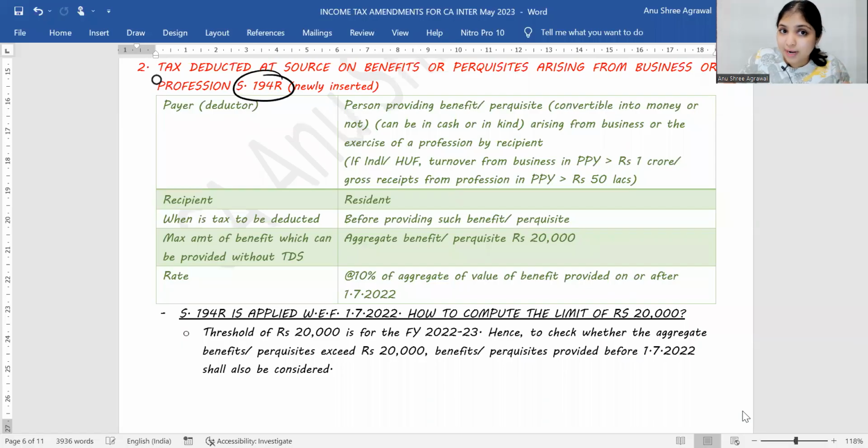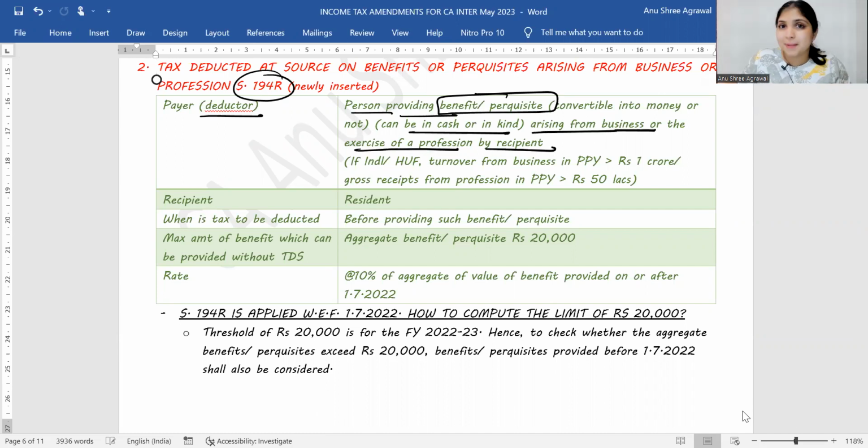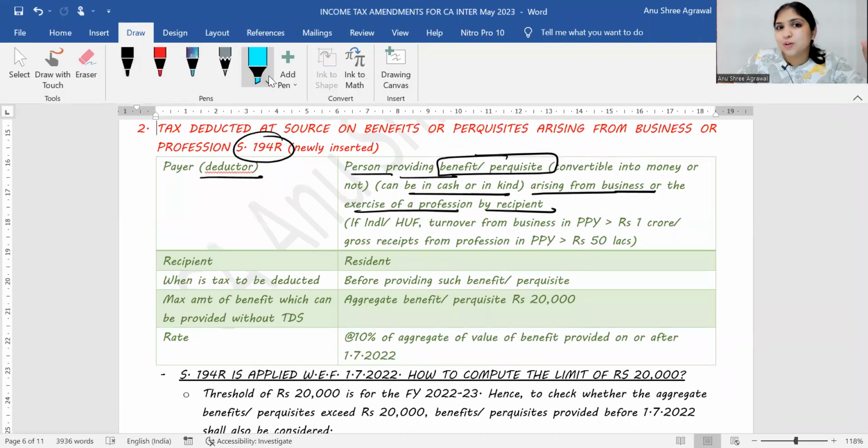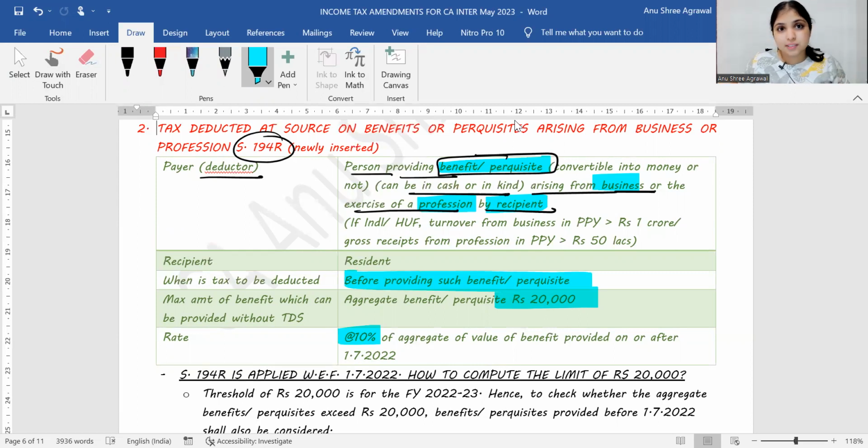Let us see what it says, 194R. Who is a deductor? Person providing benefit or perquisite in cash or in kind arising from business or exercise of profession by recipient. So for the deductor, what is the only thing that he's going to check? He's going to check, I'm giving a benefit or perquisite, and this benefit or perquisite is relating to the business or profession of the recipient. That's all. Now, if the value of this benefit or perquisite is more than 20,000, then the deductor will deduct tax at the rate of 10% before providing the benefit or the perquisite.